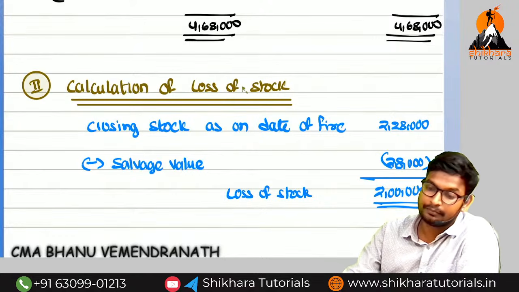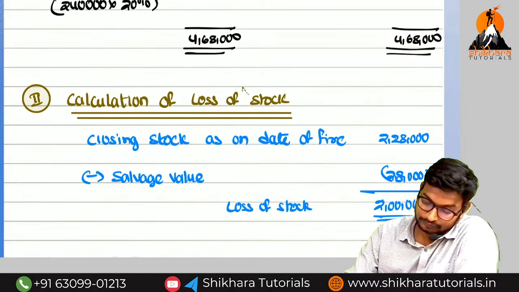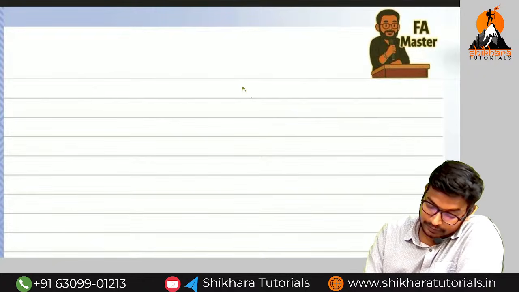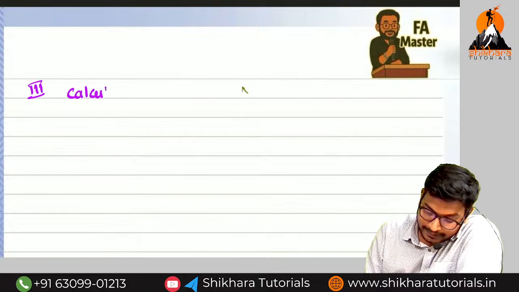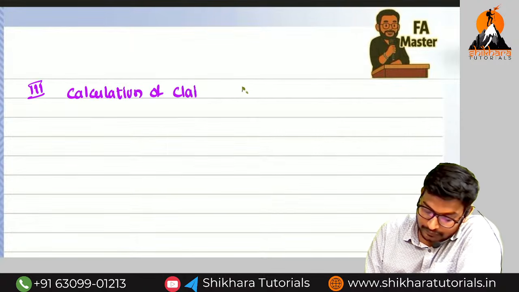Finally, what do we need to compute, amma? We need to compute the claim amount. So step number 3, calculation of claim amount.